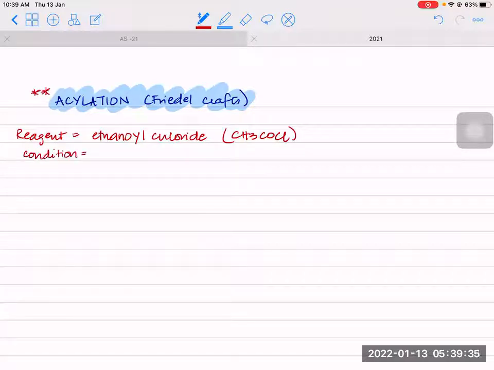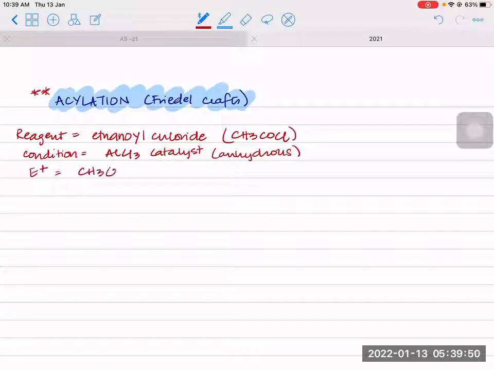Now let's see the condition. The condition is AlCl3 catalyst, and it should obviously be anhydrous. And the electrophile would be CH3CO plus. The charge is on this carbon.